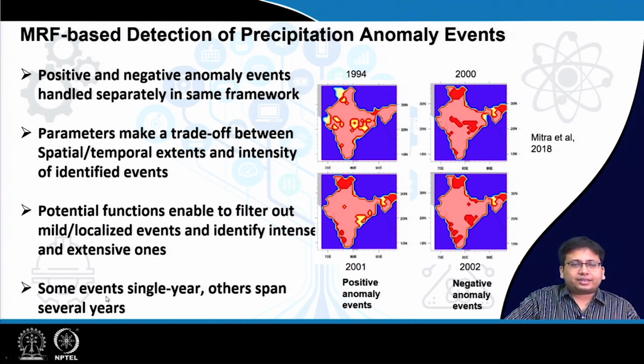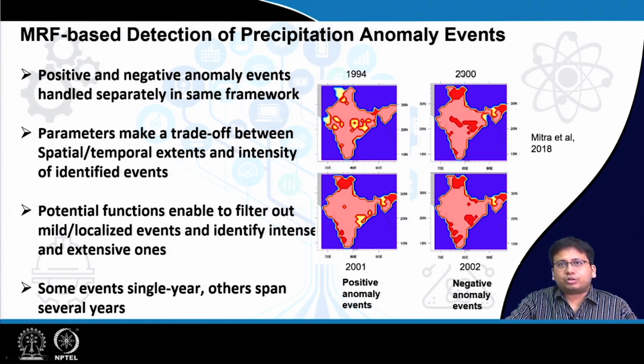In this case also we find that some events are single year and the others span many years. These are just some examples of the different anomaly events that were identified by this paper. So there were some positive anomaly events. For example, if you consider the years 1994 and 2001, these yellow regions were found to be somewhat extended regions covering several grid points. These had some kind of positive anomaly events of rainfall.